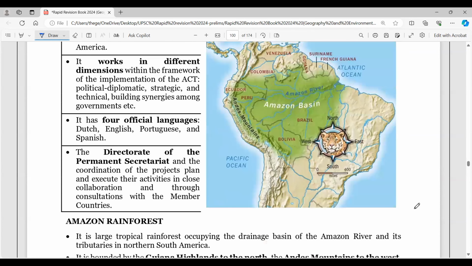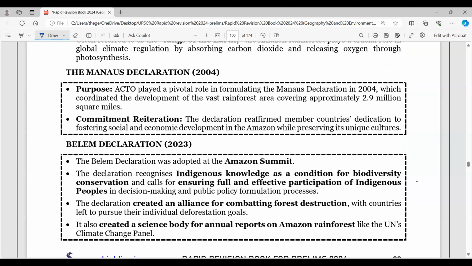So you look into the map here. This is where it operates, right? So just take a reading of the map of the Amazon rainforest and the countries nearby and important things around it. Maybe you can get a question here, lungs of the earth it is called. Then you have something related to the declaration by ACTO, the Manaus Declaration here.